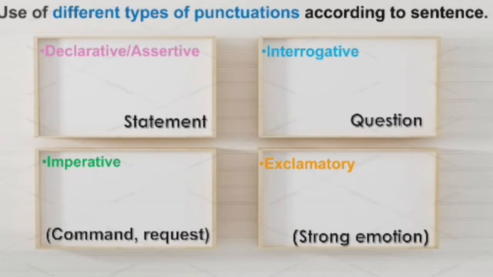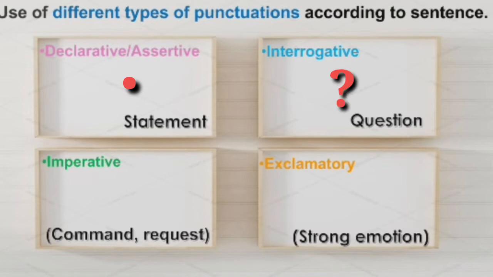Now we need to understand the use of punctuation in different sentences. As I told you, in all the different types of sentences we have to use punctuation, but it depends on the sentence. If the sentence is declarative or assertive, we use a full stop. If the sentence is interrogative, we use a question mark.